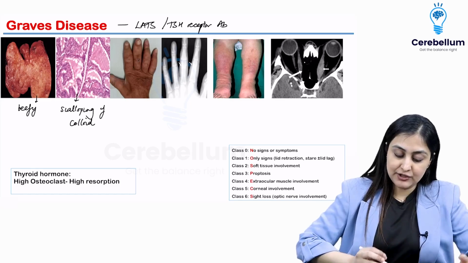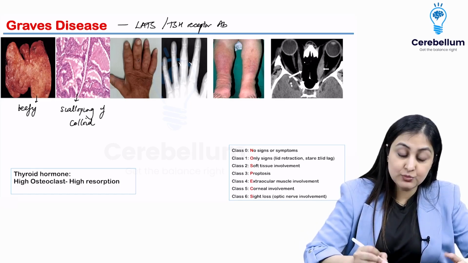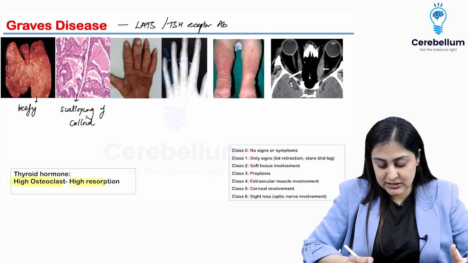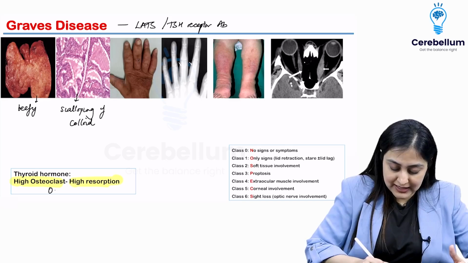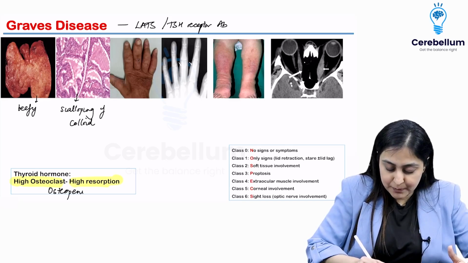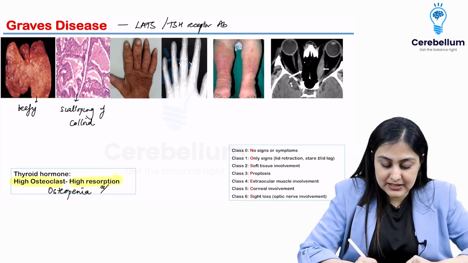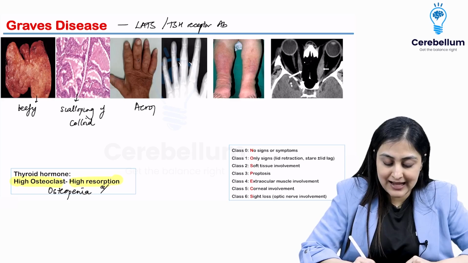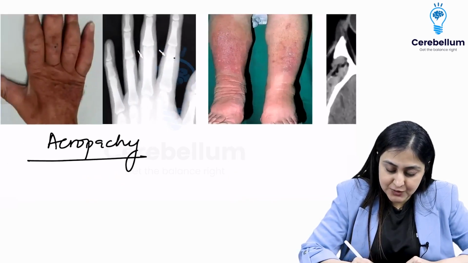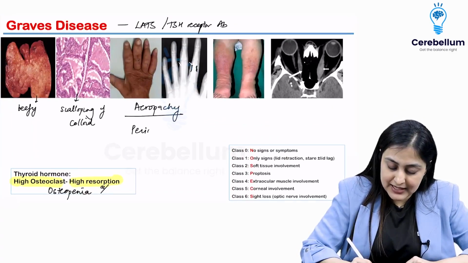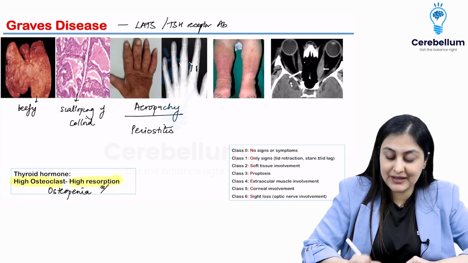So as a result of this, what all can happen? What happens to bone? This is thyroid bone disease. So remember, thyroid hormone activates the osteoclast. You have high resorption, and that is why you're going to have osteopenia. One independent question: what happens to the limbs is you are going to see this thyroid acropachy, which is this periostitis. Can you see this feather-like periostitis here? So that is what is going to result from thyroid hormone.